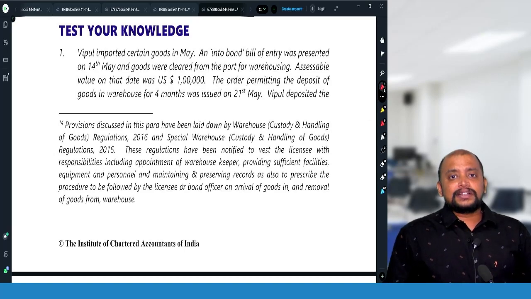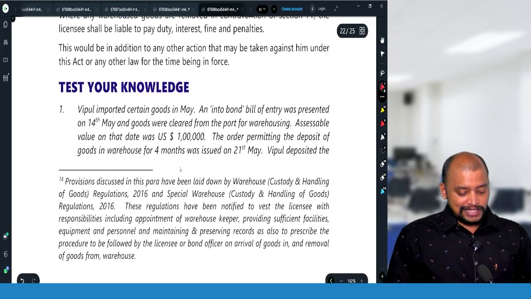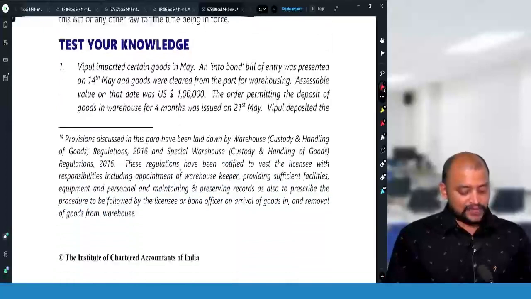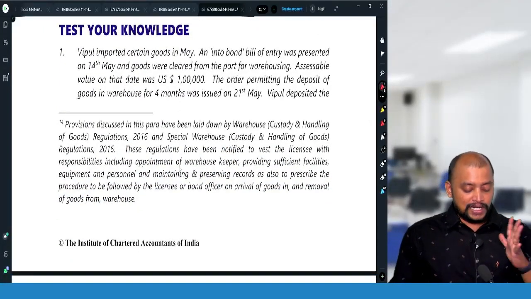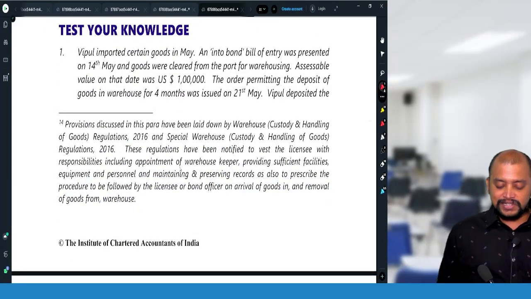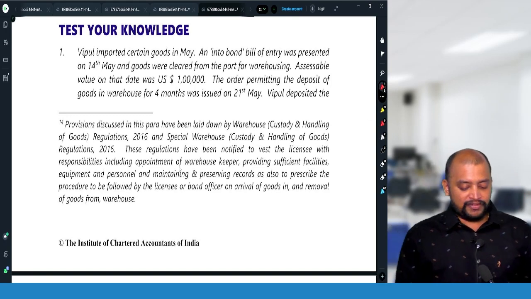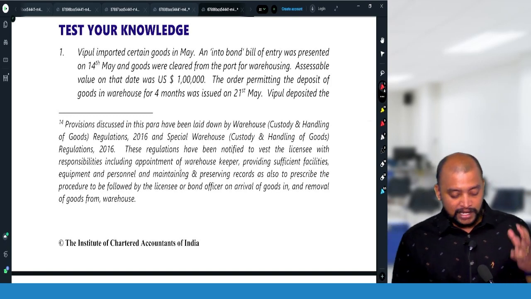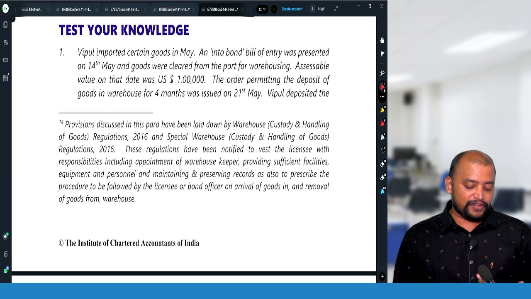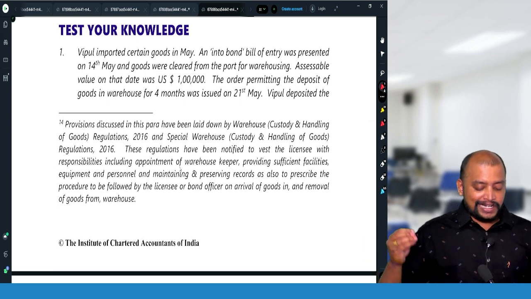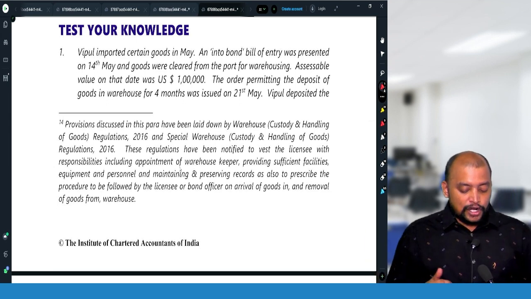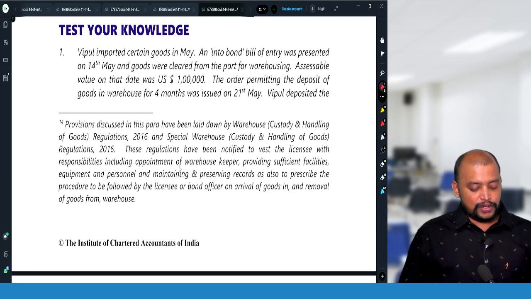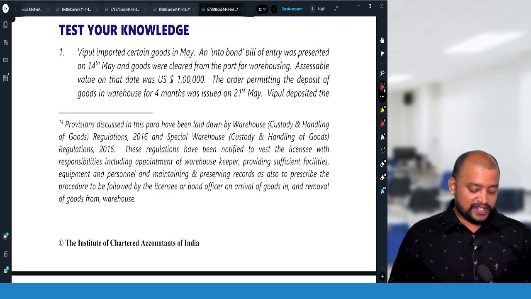So this is test your knowledge questions of ICAI study material, chapter number 6, warehousing. Question number 1: Vipul imported certain goods in May. An into-bond bill of entry was presented on 14th May and goods were cleared from the port for warehousing. Assessable value on that date was $1 lakh. The order permitting the deposit of goods in the warehouse for 4 months was issued on 21st May.